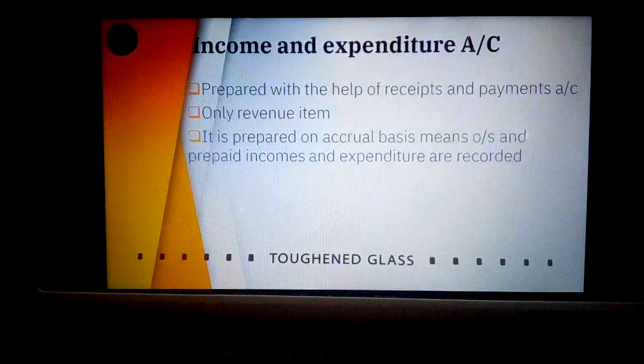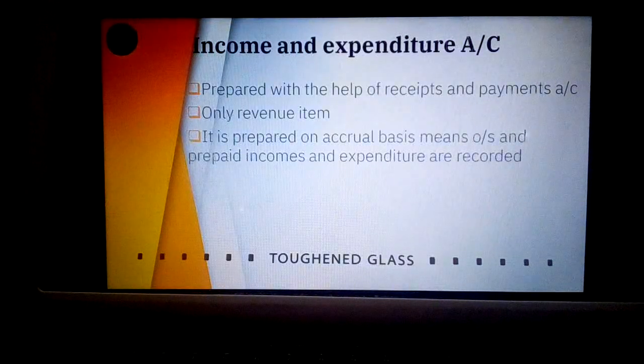The next is regarding income and expenditure account. Okay, what is income and expenditure account? It is similar to profit and loss account. Even though these NPOs are not undertaking business activity, they are preparing income and expenditure account. It is prepared with the help of receipts and payments account. So in order to prepare income and expenditure account, we need to have the record of receipts and payments, and with that help we are preparing income and expenditure account.